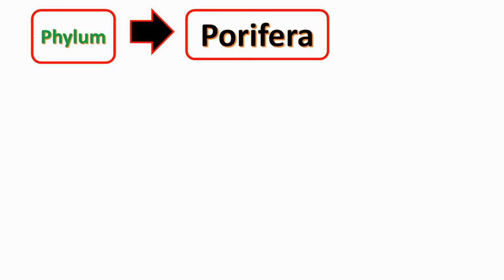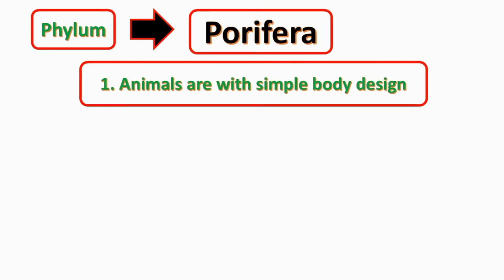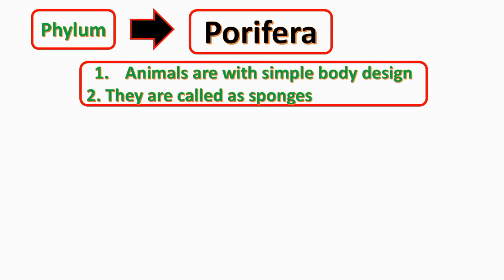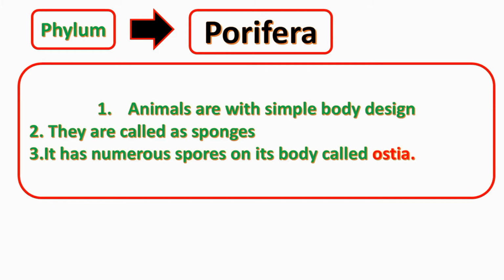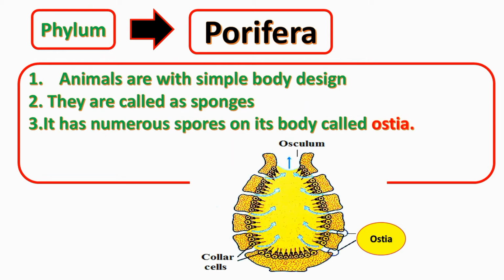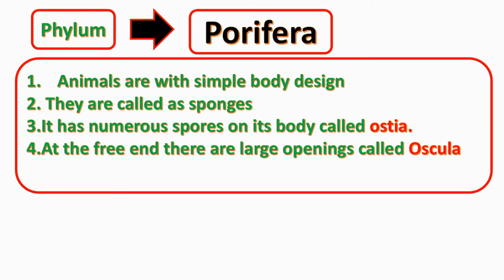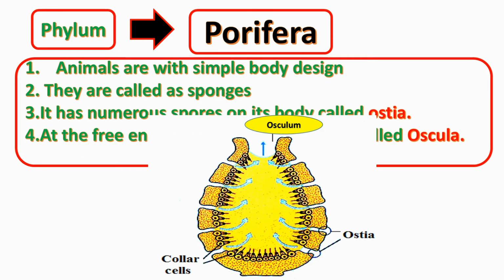Let's see the characteristics of phylum Porifera. These animals have a simple body design and are called sponges. They have numerous pores on their body which are called ostia. At the free end, there are large openings called oscula. Singular, it is called osculum.